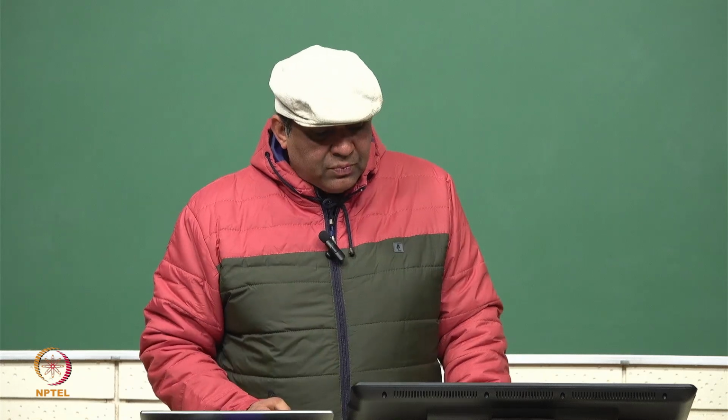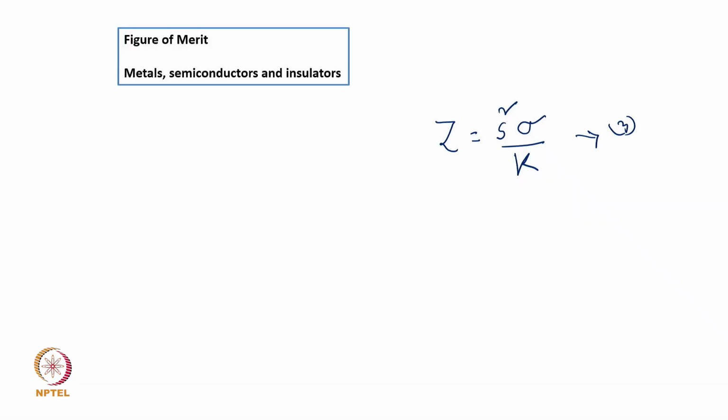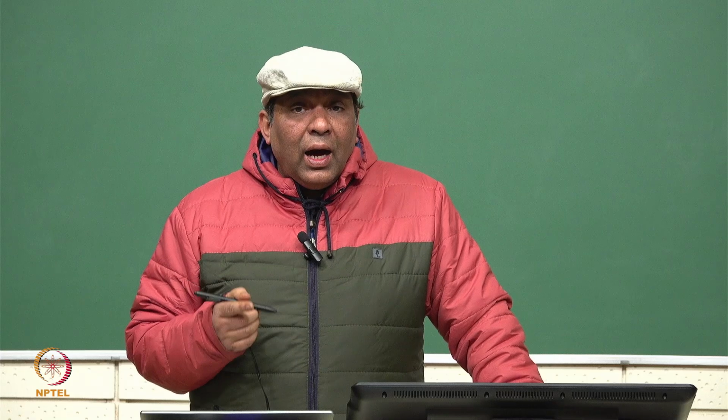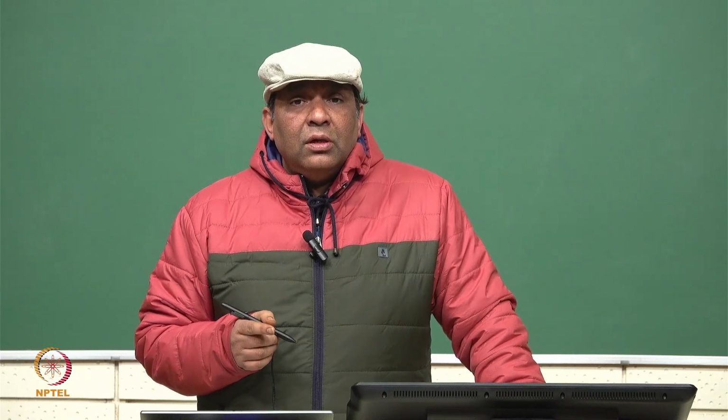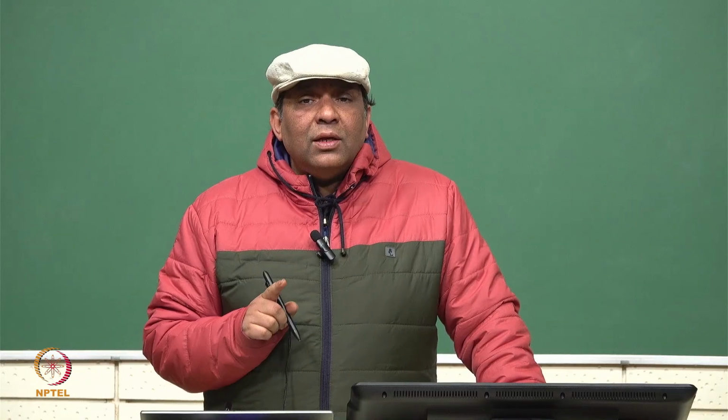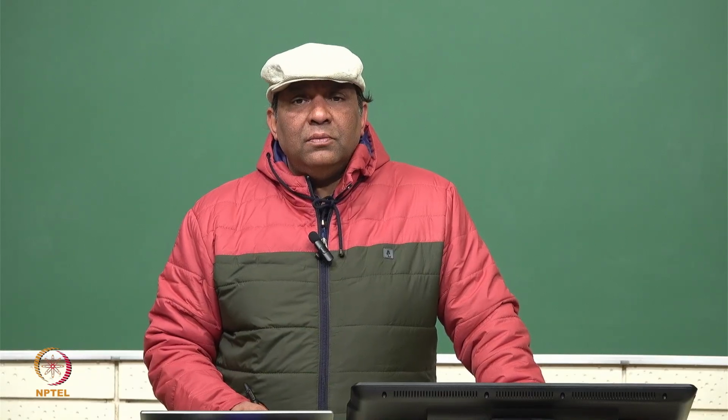So if I make a thermoelectric generator, TEG, then we should have a high Z, that means a high figure of merit. To get a high figure of merit, we have to choose the material accordingly.